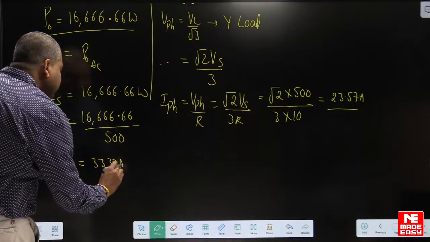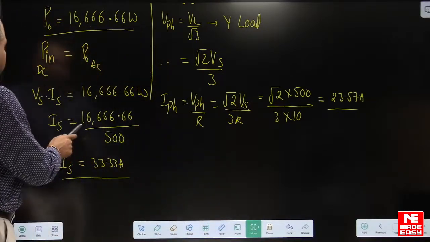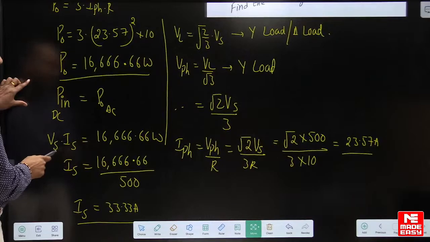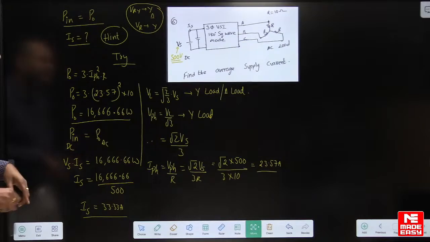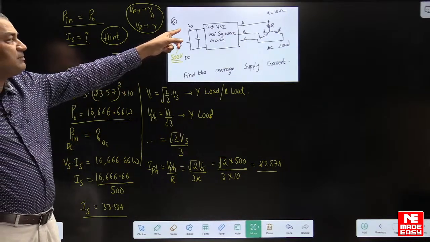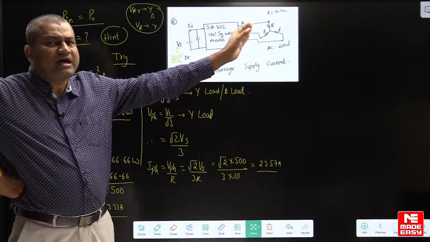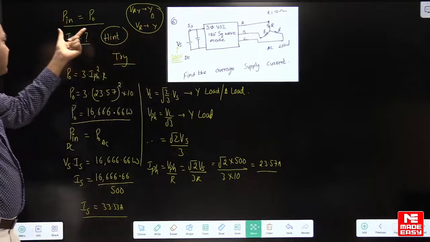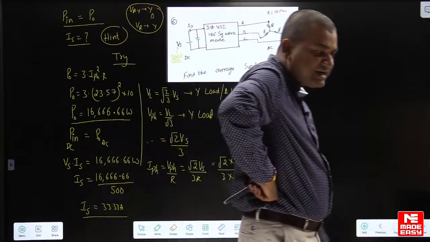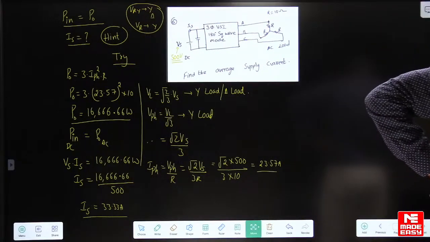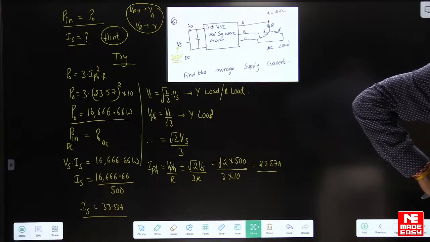33.33 amperes. Guys, even if it is asked in single phase VSI, whenever they ask for the DC side supply current, whether it is single phase VSI or three phase VSI, calculate the output power. Whatever may be the load, calculate the output power. Use the power balance equation, you can get the supply current on the DC side. So the answer is 33.33 amperes. Yes, right answers, very good. Many students have done it. Perfect.